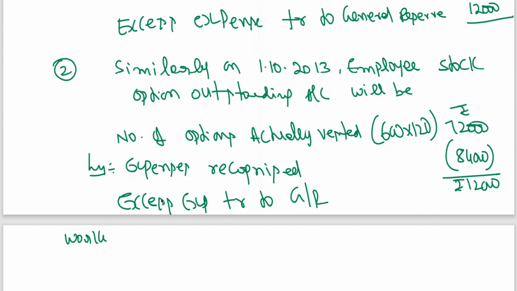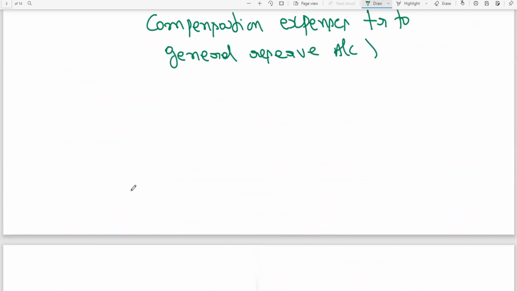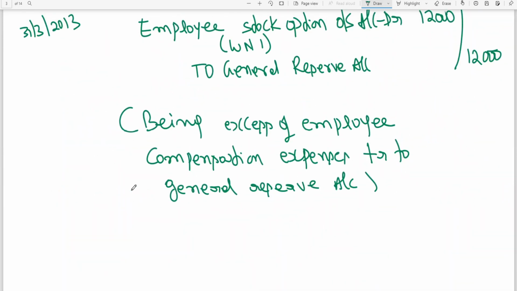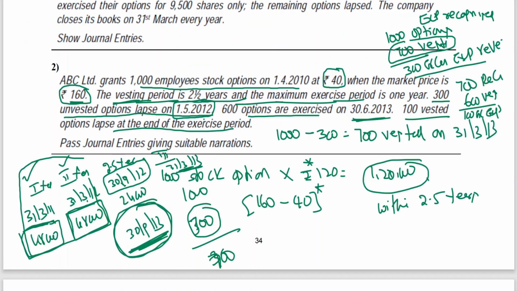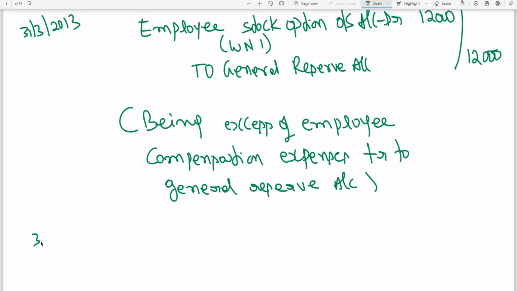Now, this is completed. Now I can go for entries, remaining entries. Now, after 31st March 13, you can see the problem. 600 options exercised on 30th June 2013. So, what is entry for that? You have learned. 30th June 13, entry will be